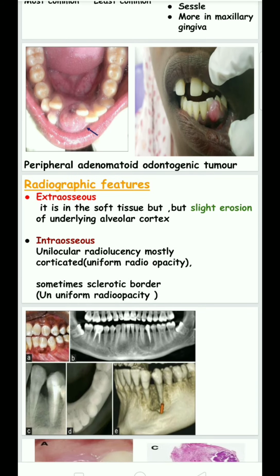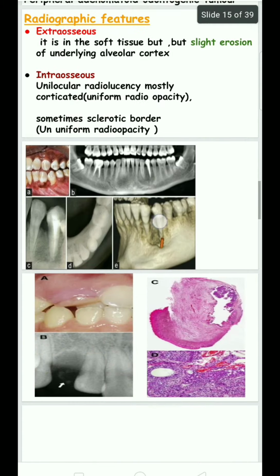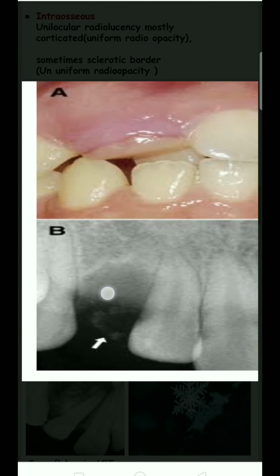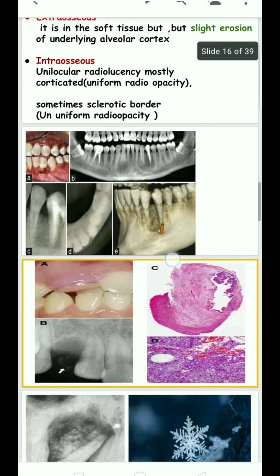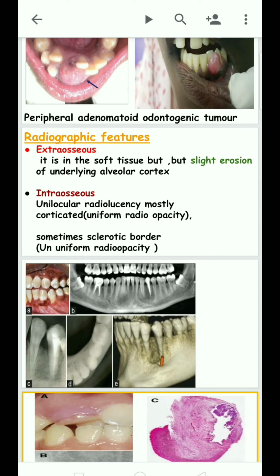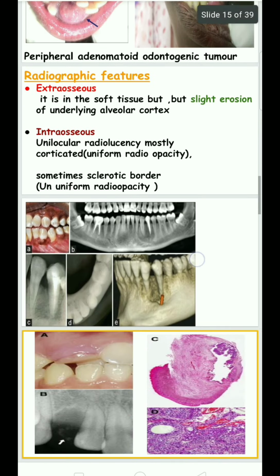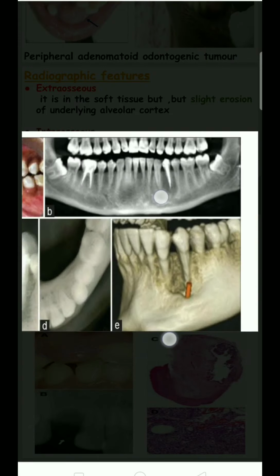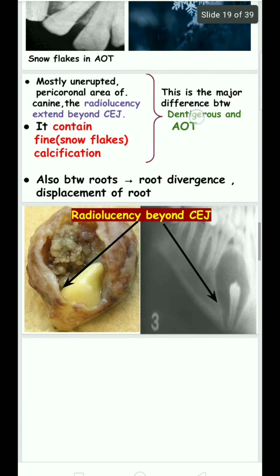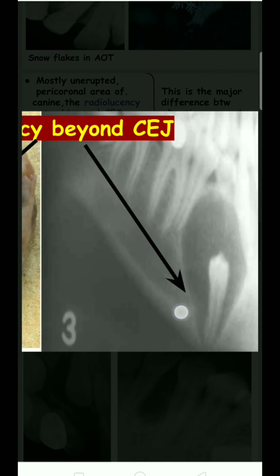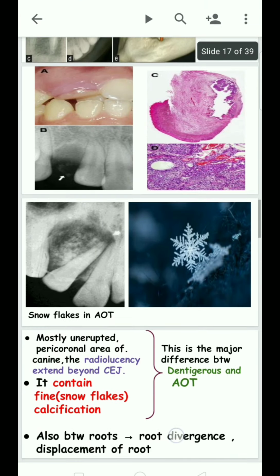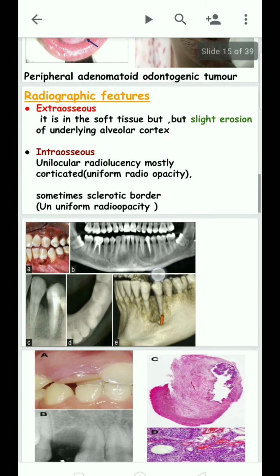In radiographic features, the extraosseous type is in the soft tissue, but slight erosion of the underlying bone will be seen. The intraosseous type is mostly unilocular with a uniform radiopacity, which means a corticated border. Here is the corticated border and the uniform radiopacity. Sometimes a sclerotic border will be seen.